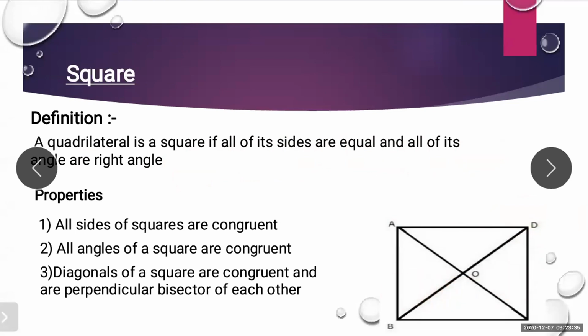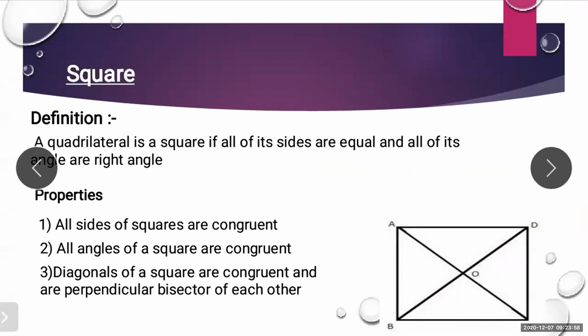90 degree. And if you know the measure of one side, you are able to find the measure of the remaining three sides of a square. Why? Because all the sides of a square are of equal length. So the property holds the same thing. All the sides of a square are congruent. They are of equal length.